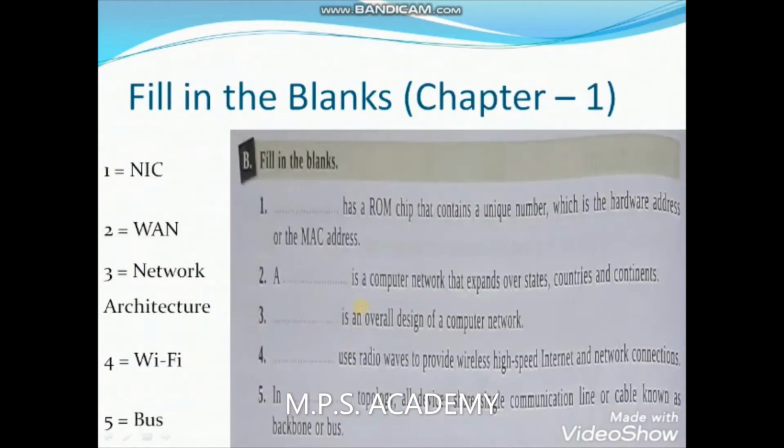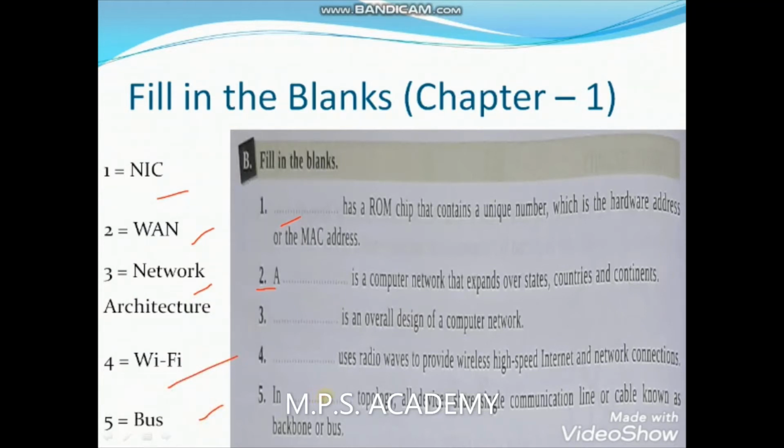In the second part, the fill in the blank also contains 5 questions. Each question has one or more blanks that we have to fill. The first question has a dash on a chip that contains a unique number, which is the hardware address or MAC address. It can be the NIC. For second number, dash is a computer network that expands over states and countries, it's a WAN. For third number, network architecture. For fourth, Wi-Fi, and for fifth, bus topology.